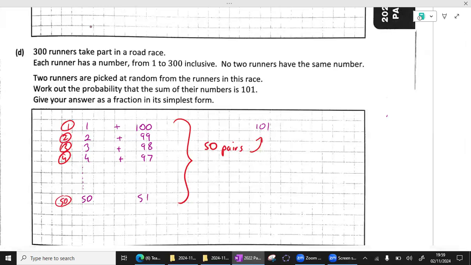Now, I suppose what we want to know is, what are the chances of me picking 2 people in the race that does happen? So to work this out, we need to know, if there are 300 people in the race and I chose any 2 people, in how many ways could I do that? So in other words, without restriction. So from the 300 people in the race, what if I just pick any 2? So if I pick any 2, there's 44,850 ways I could do that.